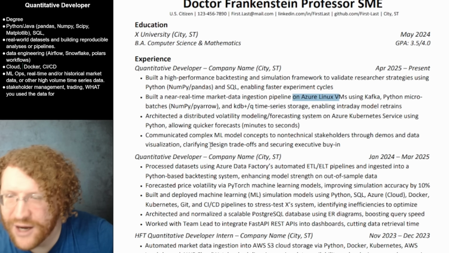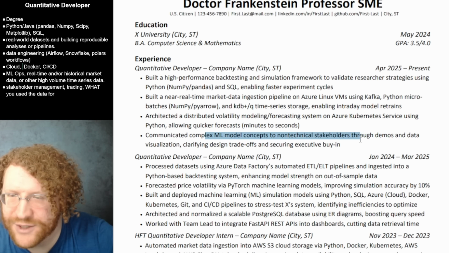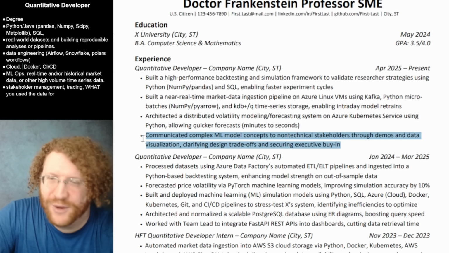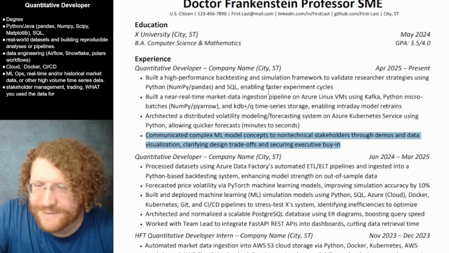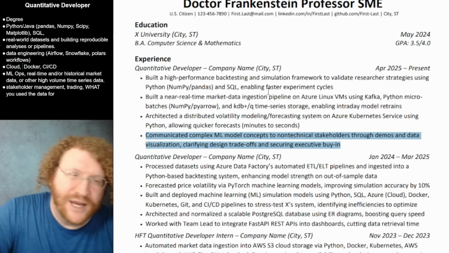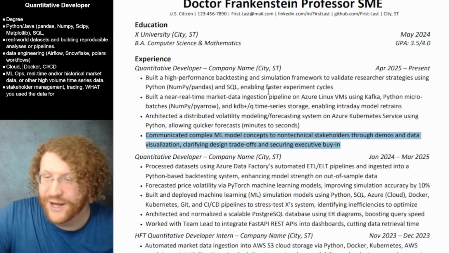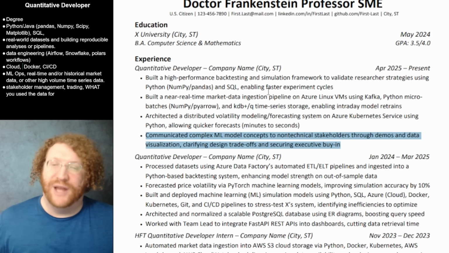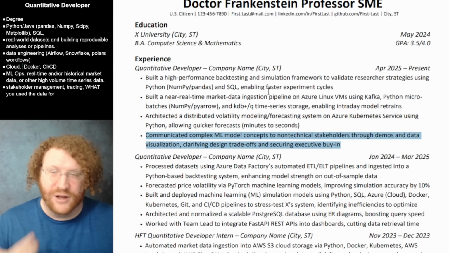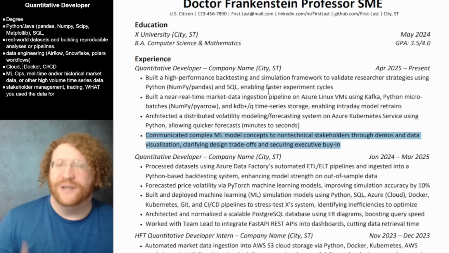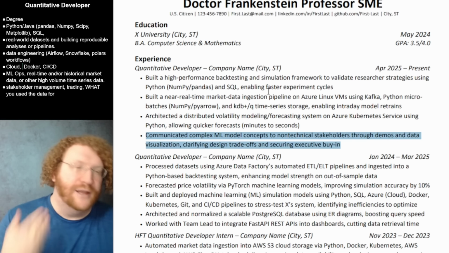Let's see. Communicated complex ML models through demos and data visualization. This one's okay, but again, it's all the way at the bottom, and I just need a little bit more. Like, what do you mean executive buy-in? What was the result of it? I don't want to see that you just communicated. I want to see that you explained complex technical issues to stakeholders so that they could X and Y. I need a little bit more.